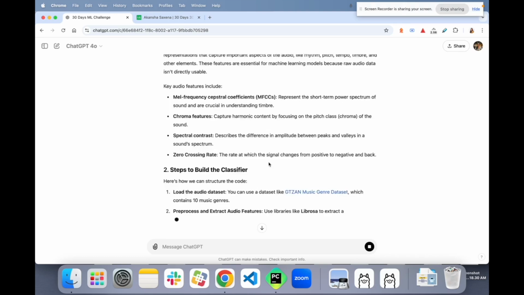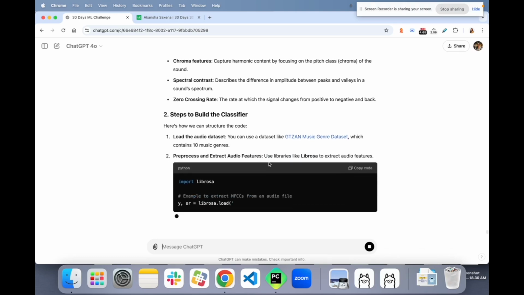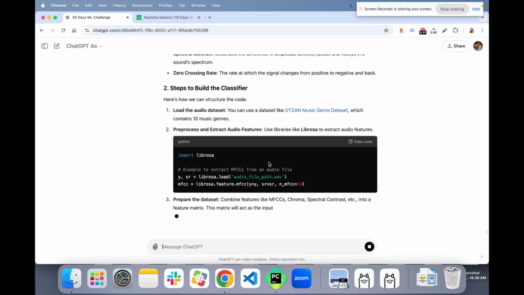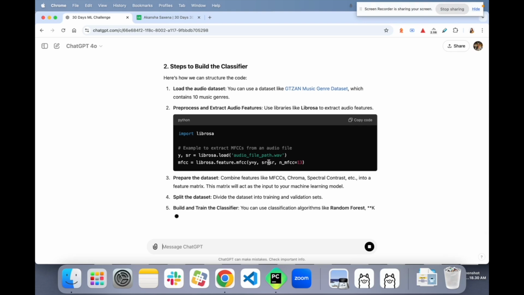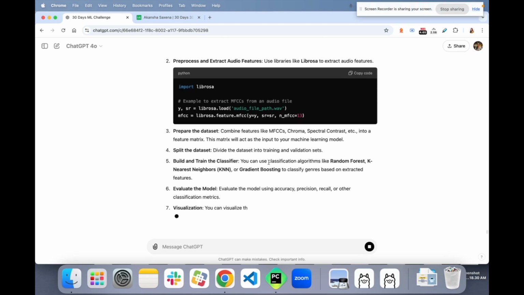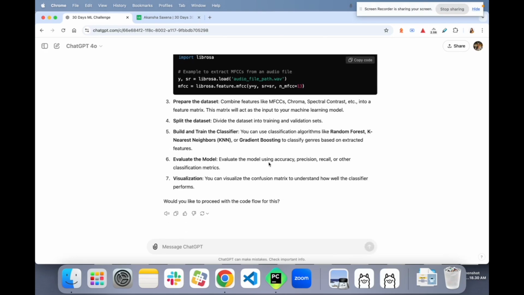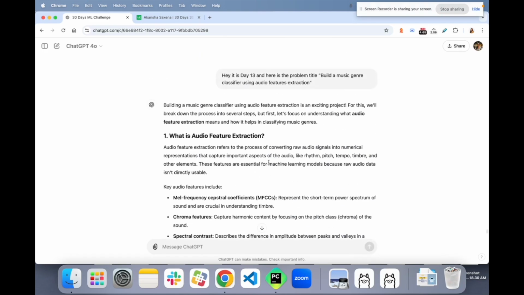Okay, so it says building a music genre classifier using audio feature extraction is an exciting project. For this, we will break down the process into several steps.